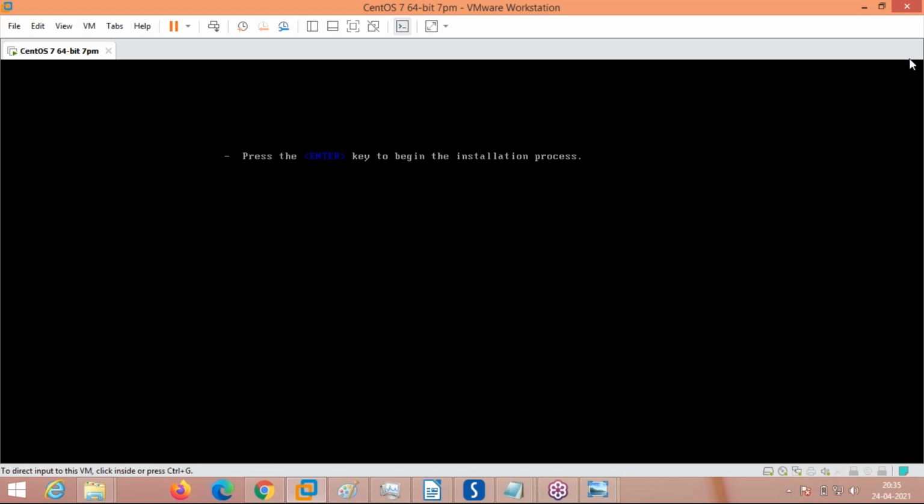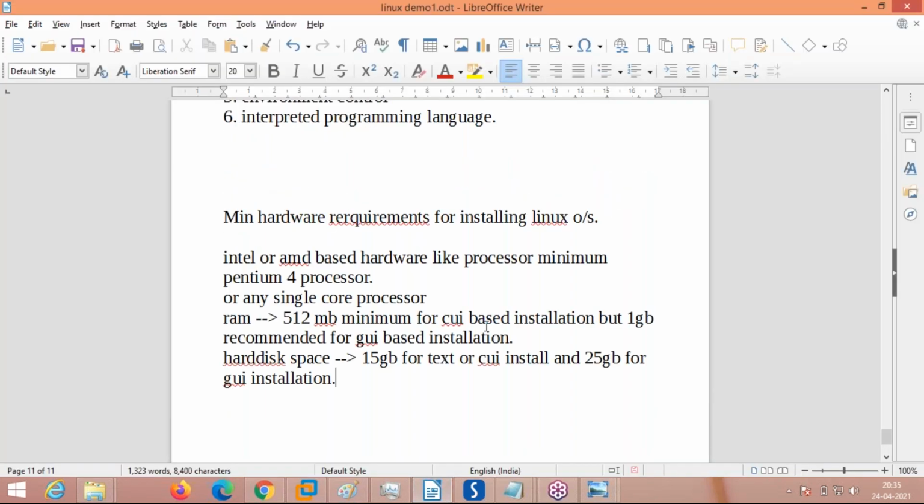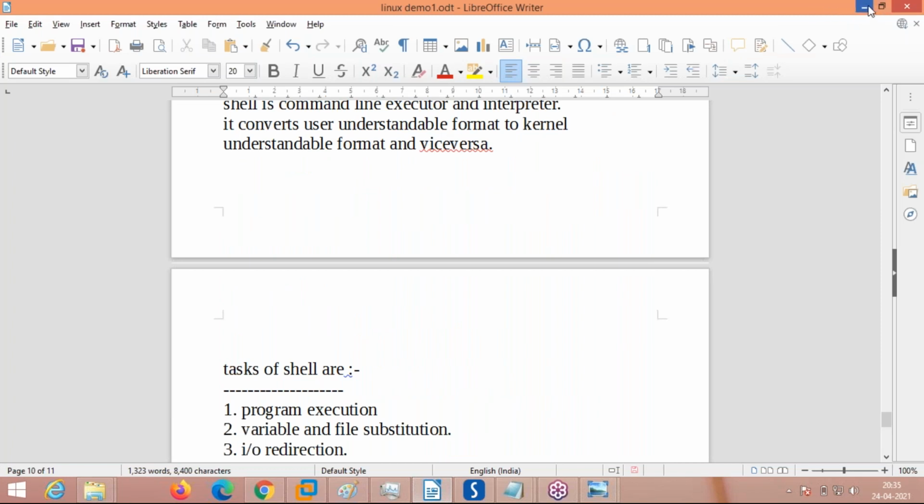You don't need to write any notes for the 2-3 classes, and all things will be forwarded. This document will be forwarded to you, which is having all the notes and details.